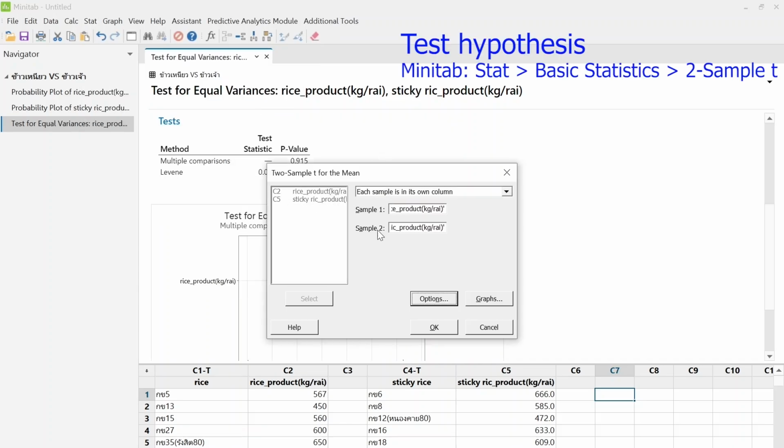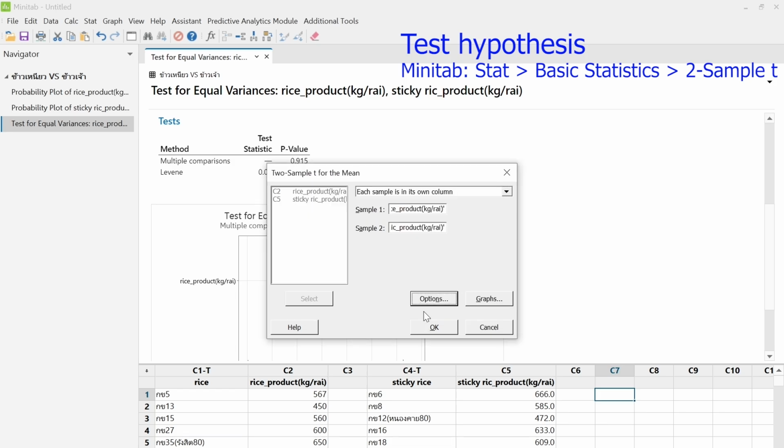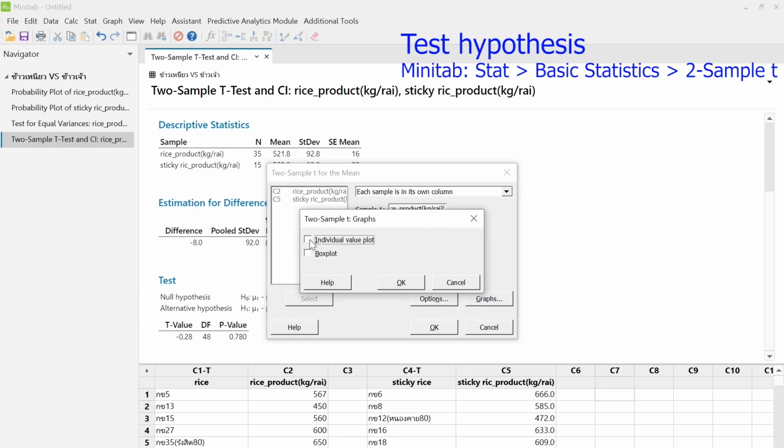Step 3. Hypothesis testing. Method used: two-sample t-test. Hypotheses: H0: mu1 equals mu2, the mean yields of rice and sticky rice are equal. H1: mu1 is not equal to mu2, the mean yields are different.